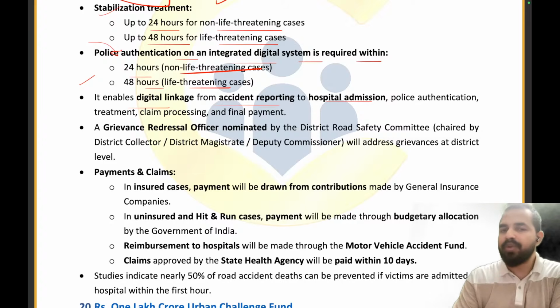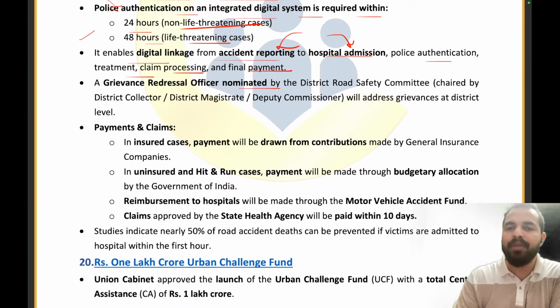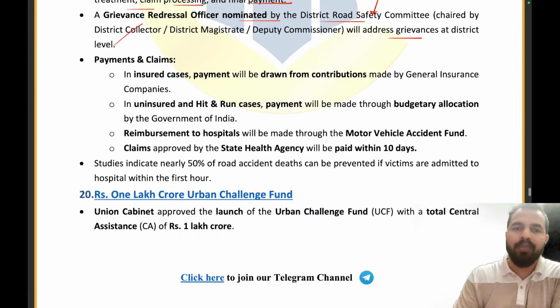So there will be a digital linkage: the accident will be reported first, then hospital admission, then police authentication, then treatment, the claim will be processed and the final payment will be made. So that will be the complete cycle. A grievance redressal officer will be nominated by the district road safety committee. The district road safety committee will nominate a nodal officer, a redressal officer, who will be addressing the grievances at the district level. Now the payments and claims.